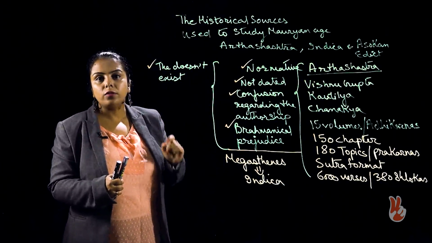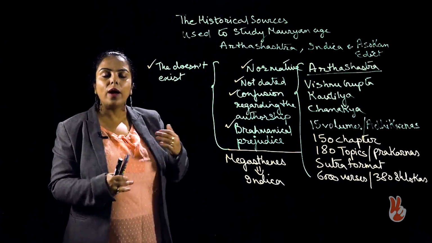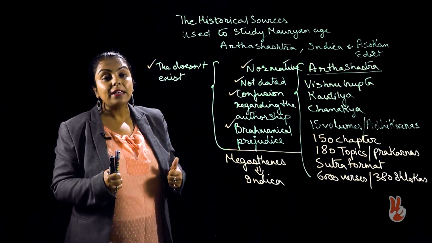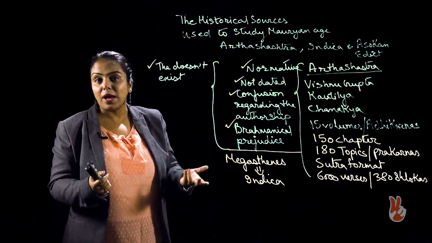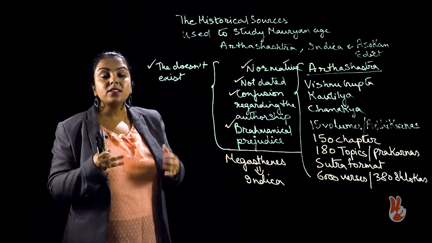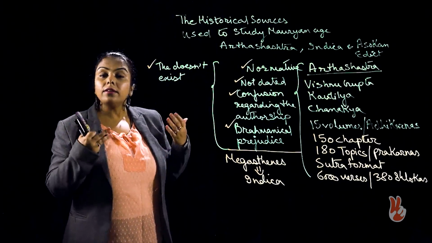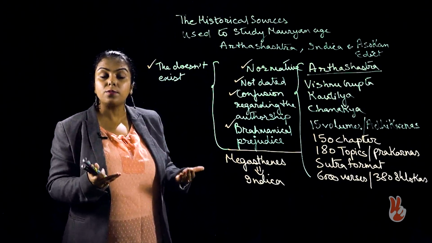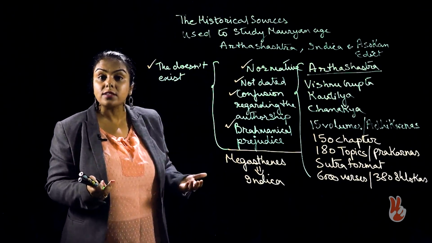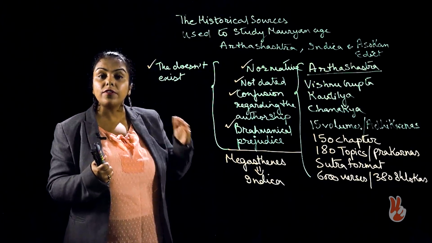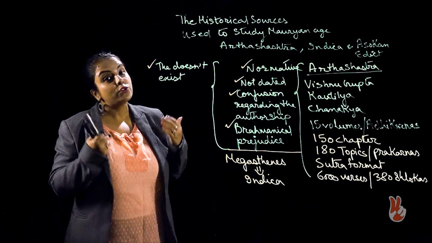Next important point that we must remember while we try to do a research or study Indica is that the book was written by a foreigner. As such, Megasthenes did not have a very good idea about the society. In the book, Megasthenes himself has mentioned that slavery did not exist, which was wrong, and he said that society was divided into 7 class of people, which was also wrong.